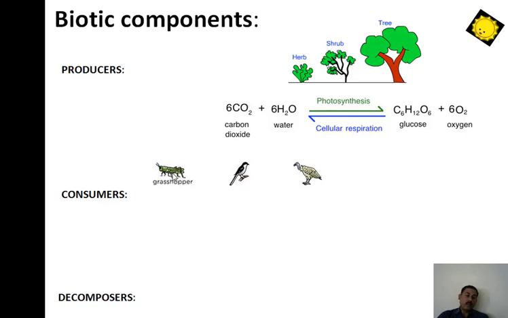This grasshopper is completely herbivore. Here this one is a bird, which comes under the secondary consumer because it feeds on grains, plants, fruits and seeds, and sometimes on the grasshopper. So these are semi-herbivore and carnivore, and that's why it comes under secondary consumer. Here this one is a vulture, a big predator bird. They feed on the primary and secondary consumers. That's why it comes under the tertiary consumer in a grassland ecosystem.